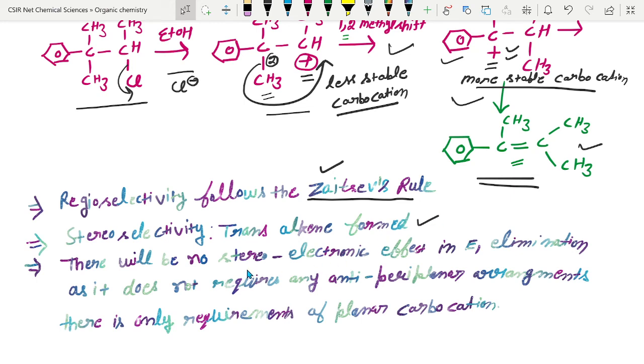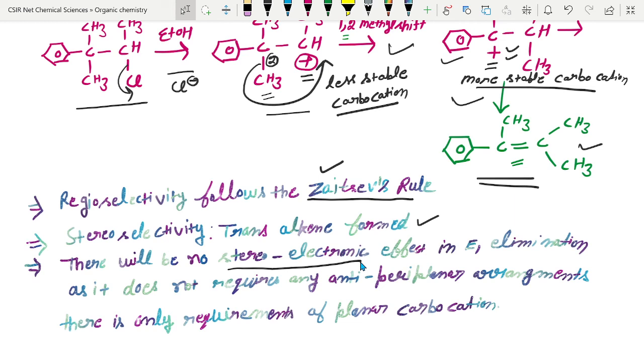And the third, what we have studied: is there any stereoelectronic effect? In the E1 elimination, there is no stereoelectronic effect, as we have studied in E2 elimination, because in E2 elimination there is a requirement of anti-periplanar arrangement. So there is a stereoelectronic effect. You can see my previous lecture for the stereoelectronic effect in E2 elimination.